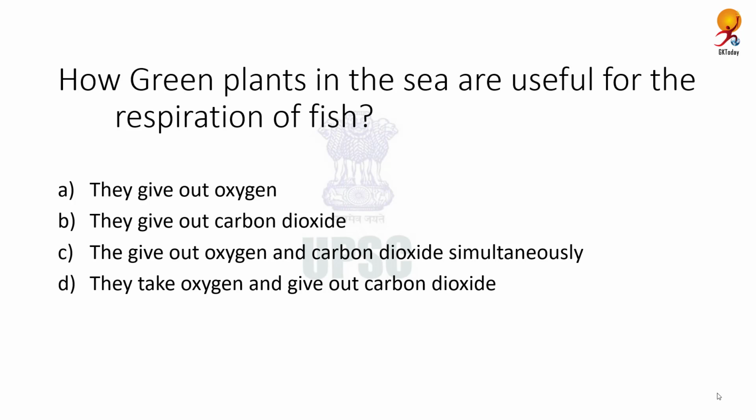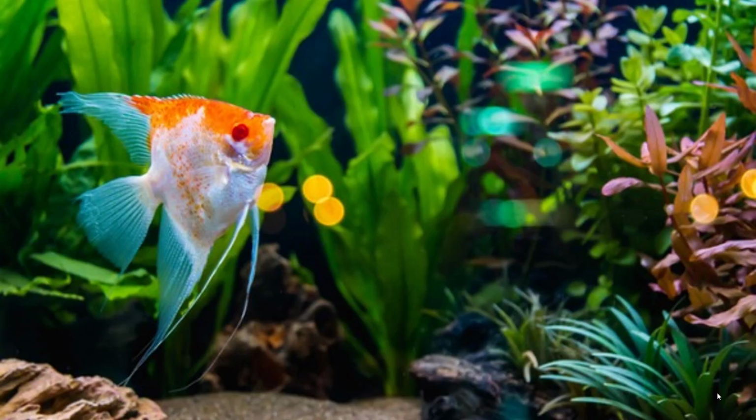How green plants in the sea are useful for respiration of fish? Correct answer is they give out oxygen. So oxygen is a natural element which no animal can live without, and fish and aquatic animals are no different. Green plants under the sea absorb carbon dioxide and give out oxygen like plants on land as well. And this allows the water to have oxygen which the fish can breathe.